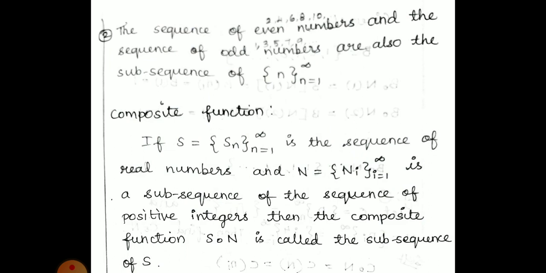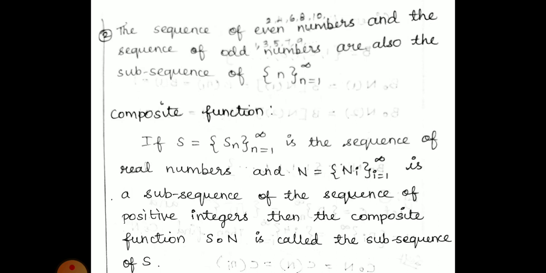This you have learnt in the lower classes also: f of x and g of x means f of g of x. You have learnt it already, but here the notation is given in a different way. There you have learnt f, g, h, but here we are giving different notation as s, n, or some different alphabetical letters. So for the composite function, here we are taking real numbers. If s is equal to s_n, where n lies from 1 to infinity, a sequence of real numbers, and capital N, this is a subsequence.